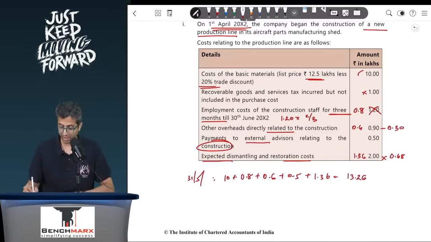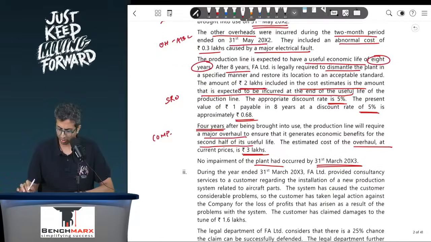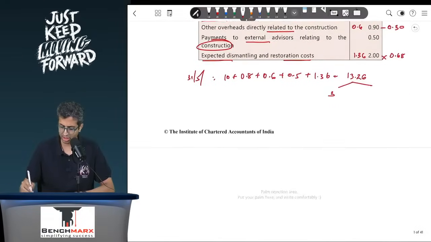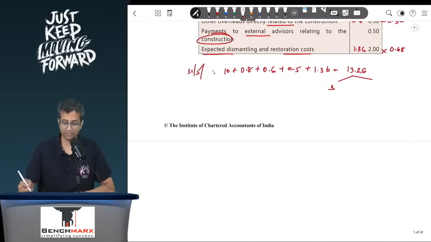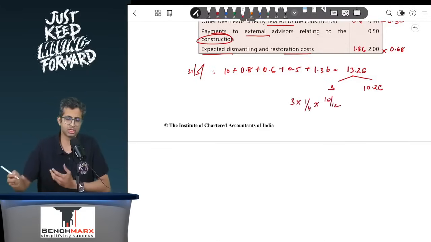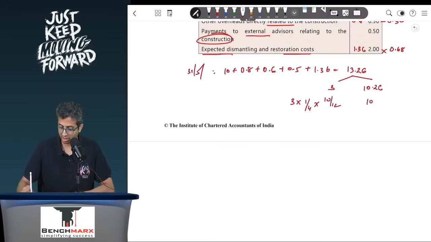However, if I were to find the depreciation, if I do the component method of depreciation, I would say that for the overhaul, let us say an expected cost is 3. For this 3, the life is 4 years, and for the remaining 10.26, the life is going to be, let us say, 8 years. And hence, the component method of depreciation would be 3 into 1 by 4 into 10 by 12, because in the current year there are just 10 months that should be considered. 10.26 again into 1 by 8, so the life over here will be 8 years for the remaining, and again into 10 by 12.